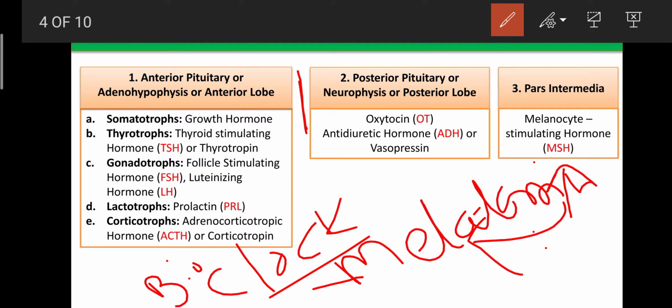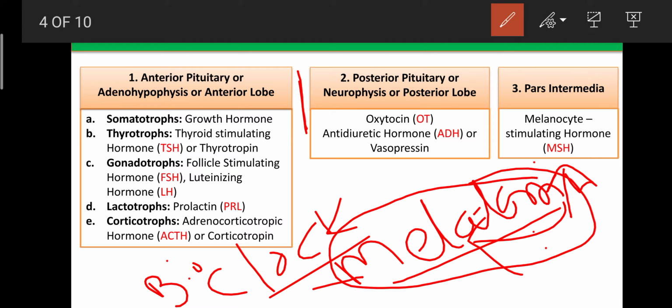This MSH enters into the pineal gland and stimulates the pineal cells. Then the pineal cells are involved in the synthesis of melatonin, and this melatonin reaches the hypothalamus, where it regulates the circadian rhythm or biological clock. That biological clock regulates our normal body function from time to time.